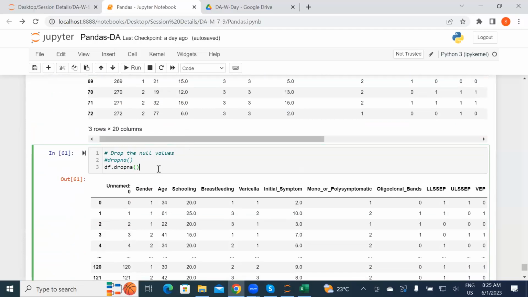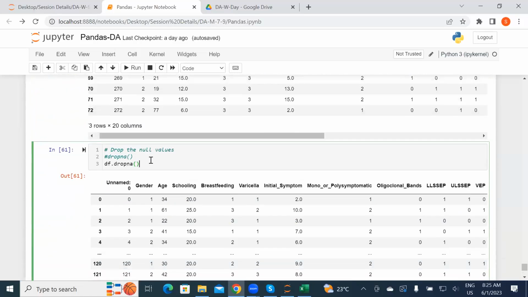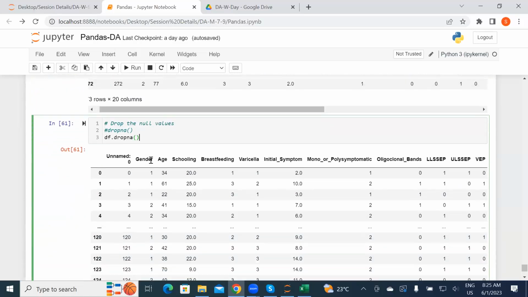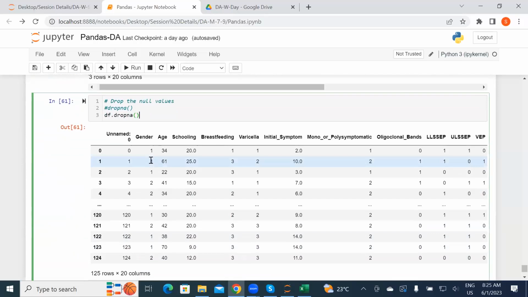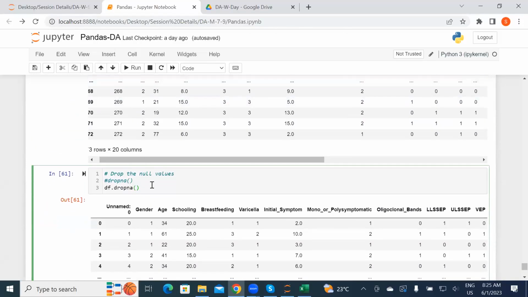We are just going ahead to check what null values or duplicates are there. If there are, we need to drop them. That's how we are going with the drop NA method and the fill NA method. Those are the default methods, and with the help of that, we are checking it. But if you want to do fill NA or drop NA, you can do it at reading time also.